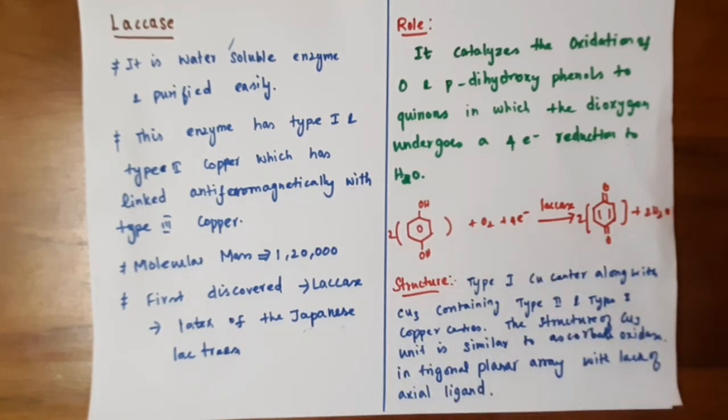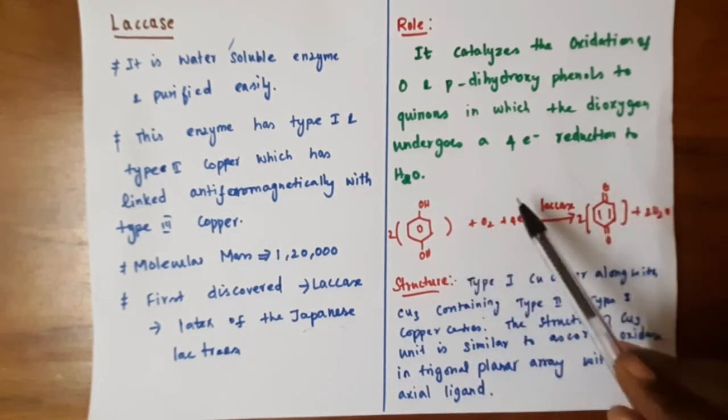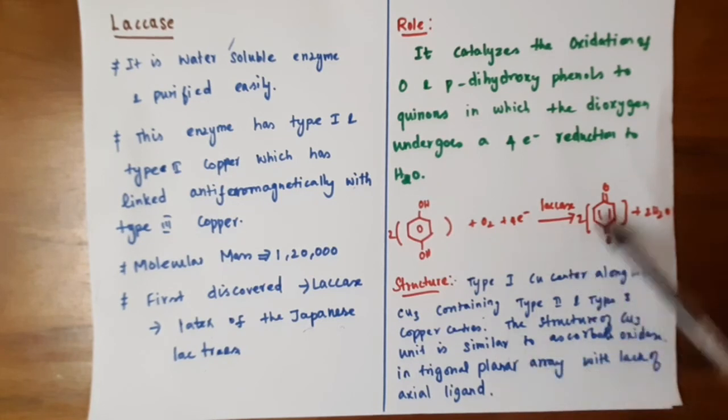If you see the structure, there is the type 1 copper center along with the Cu3 unit containing the type 2 and type 3 copper centers. So laccase again contains all three types. The Cu3 unit is coupled with the type 1 copper, and this conversion mainly takes place in the Cu3 unit. So the mechanism is similar to ascorbate oxidase.